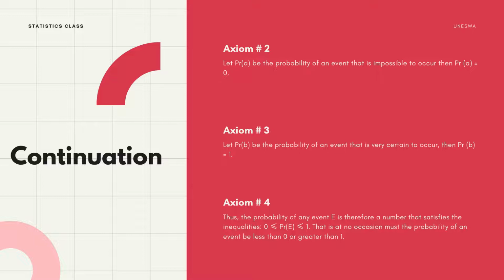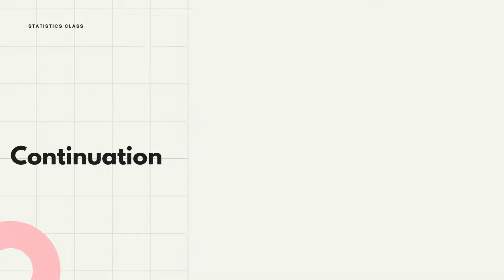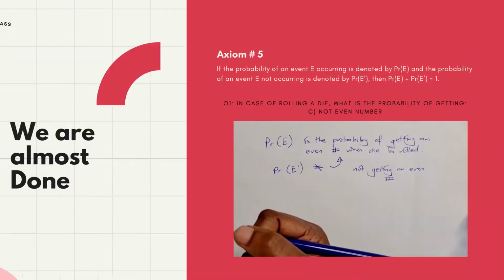So when you're doing your own calculations later on, please do mark for yourself: 1, the answer can never be negative. 2, the answer can never be greater than 1. It should always satisfy that inequality that you've been given there.